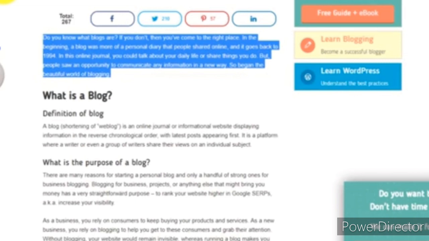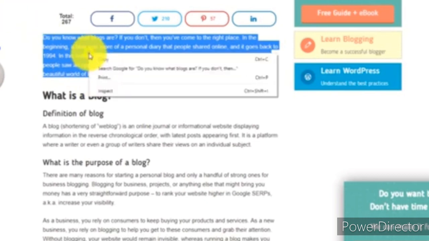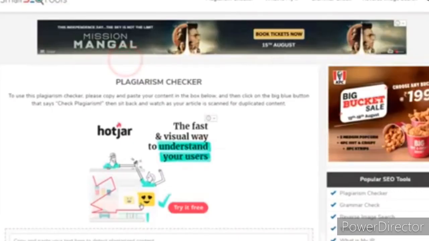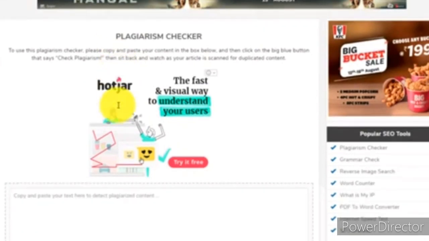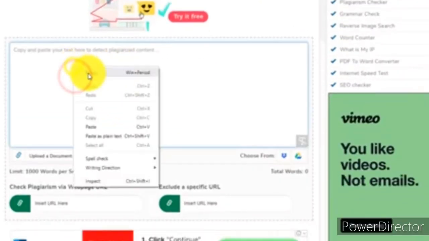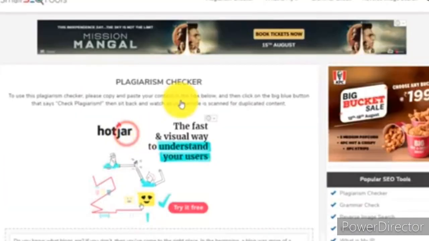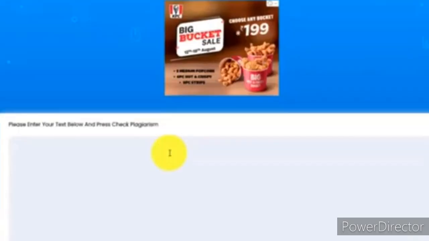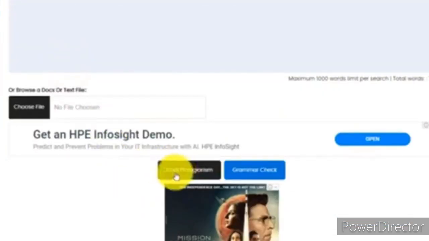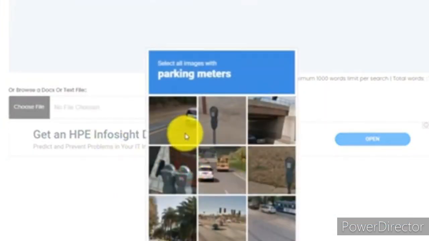But the majority of the results are not going to be the same. Many of them use this website, the majority of them, to check their plagiarism, but they don't find accurate results here. So we'll show the reality of this website now. We have copied the content and pasted it here. We are copying it to the other websites also.